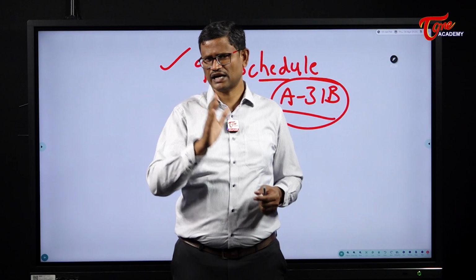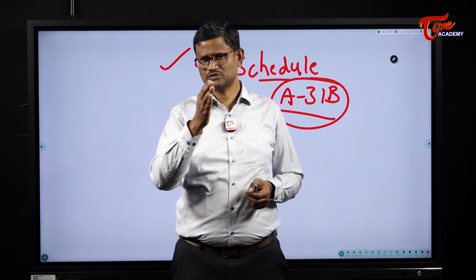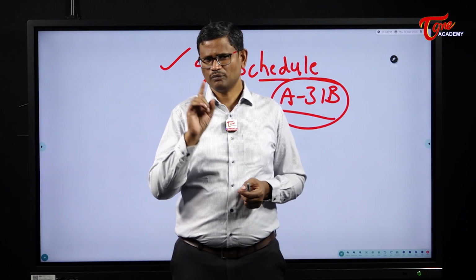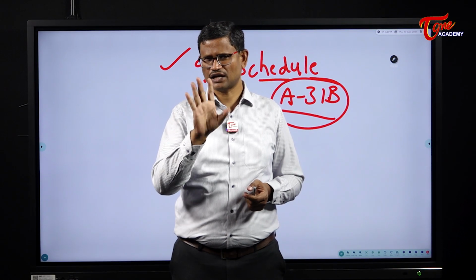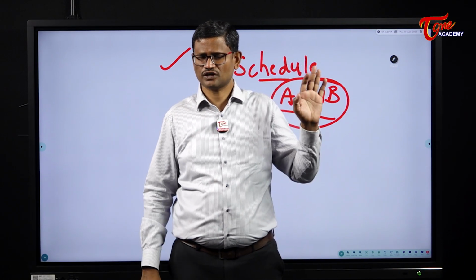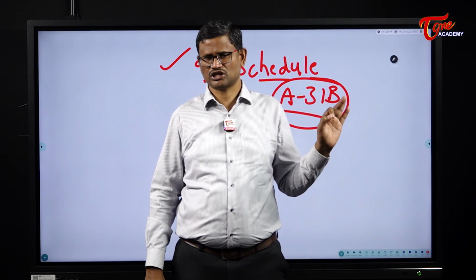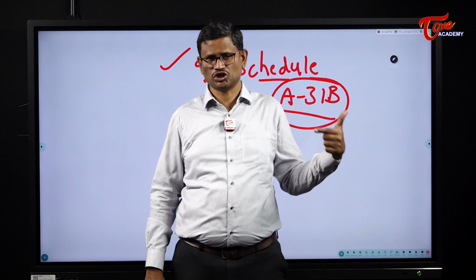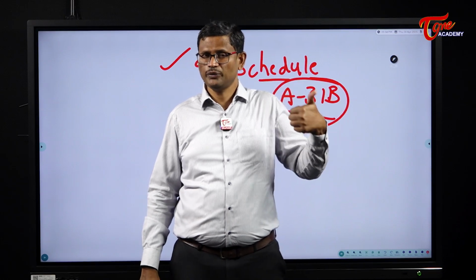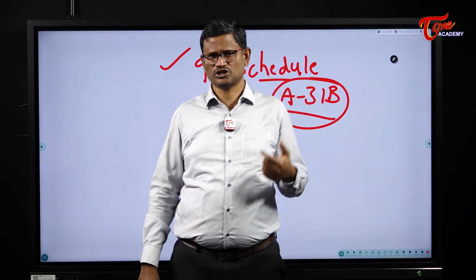Why do the states make the land reform laws? Because land is a subject in the state list. So Parliament doesn't have the competence to make laws on land reforms. Only the states have the competence to make the land reforms. All the land reform laws made by the state governments, if they are included in the 9th schedule, they enjoy immunity, protection from judicial review.